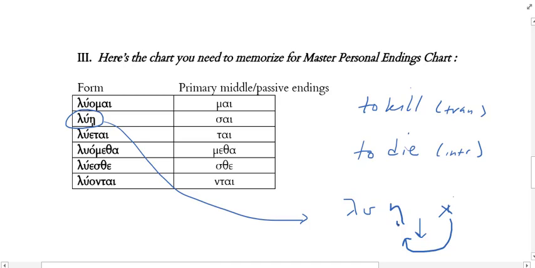So, yeah. But they're not pronounced. So the iota subscripts do not affect pronunciation. I have a question. Yes.